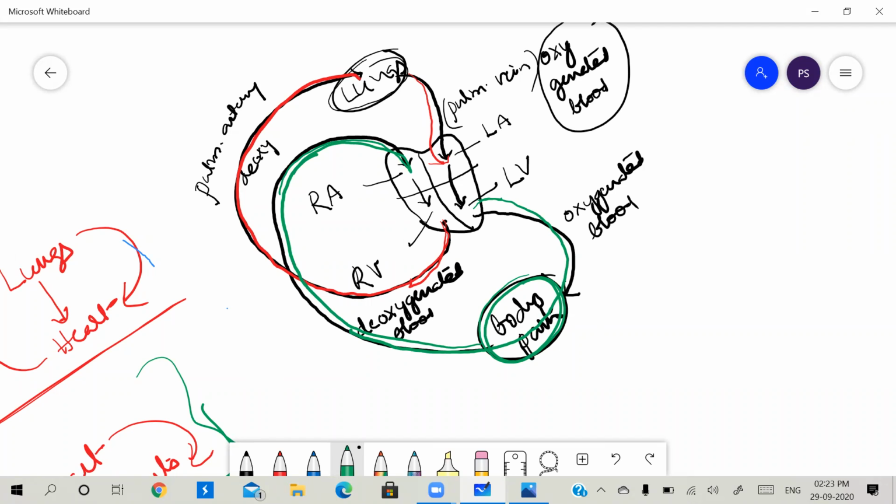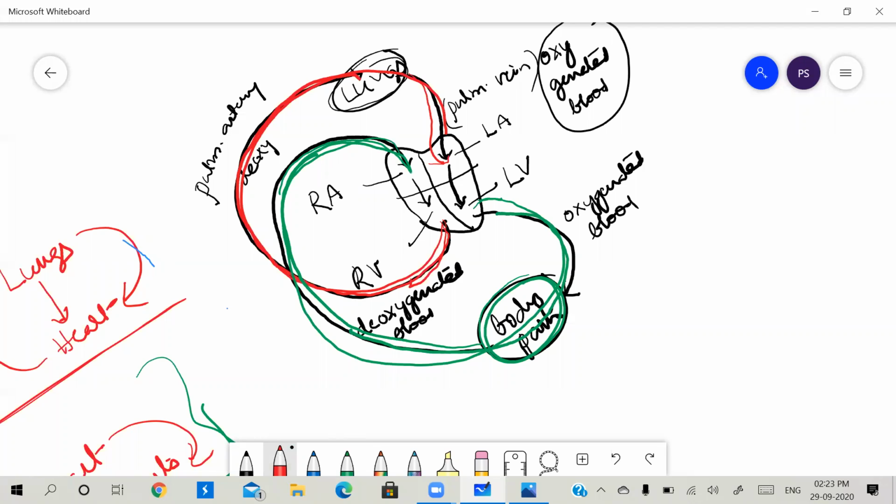So this is another cycle. This is one cycle, and it is another cycle, right? Hence it is double circulation, or a double circuit circulatory system.